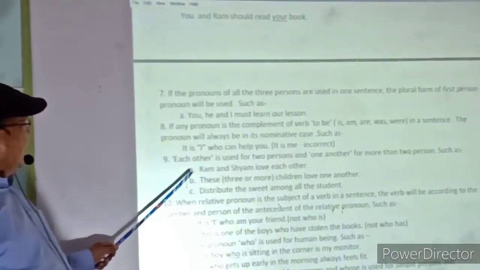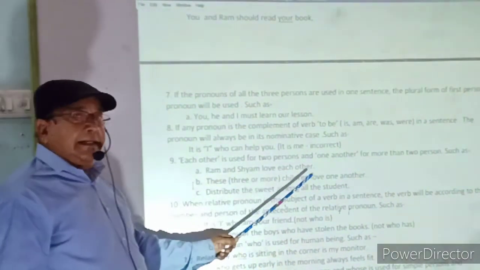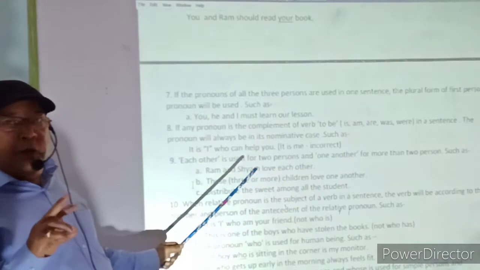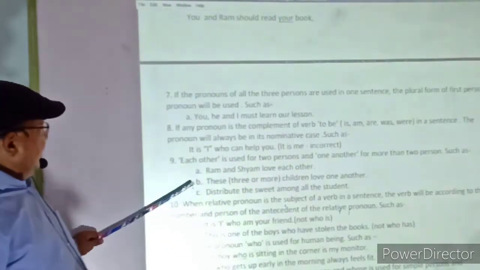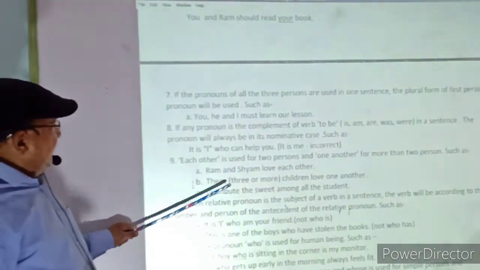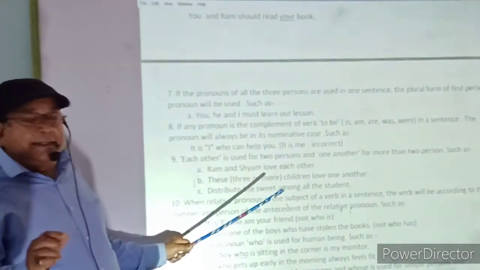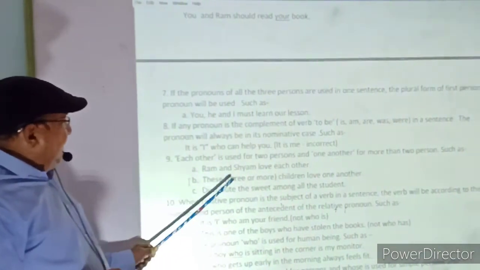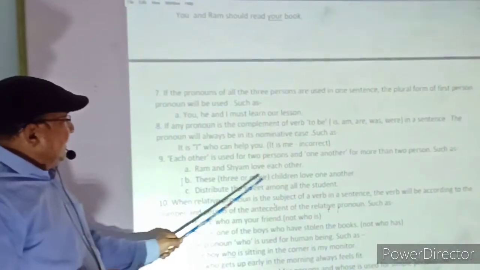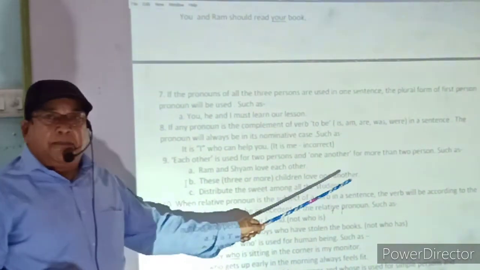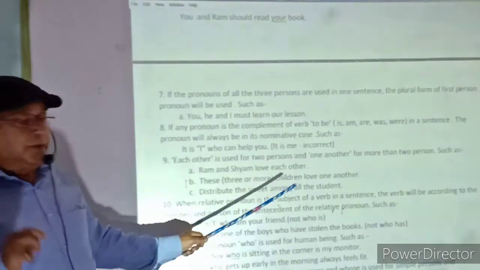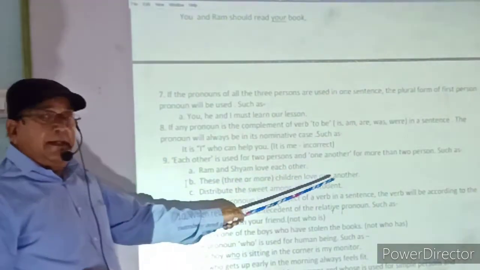For example, Ram and Shyam love each other, because they are two. B: These children love one another, because they indicate three or more than three, so one another has been used.